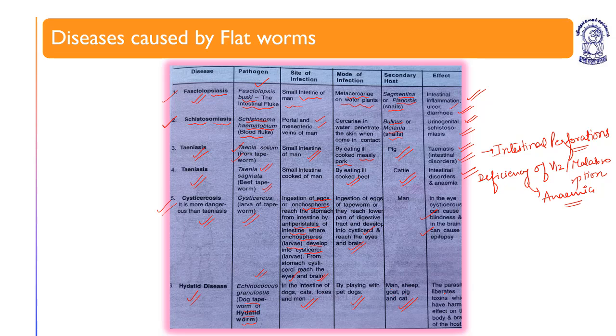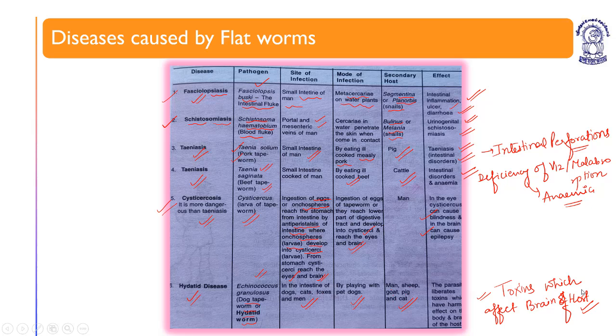Effect: the parasite liberates toxins which have harmful effects on the body and brain of the host. So these are different diseases caused by flatworms.